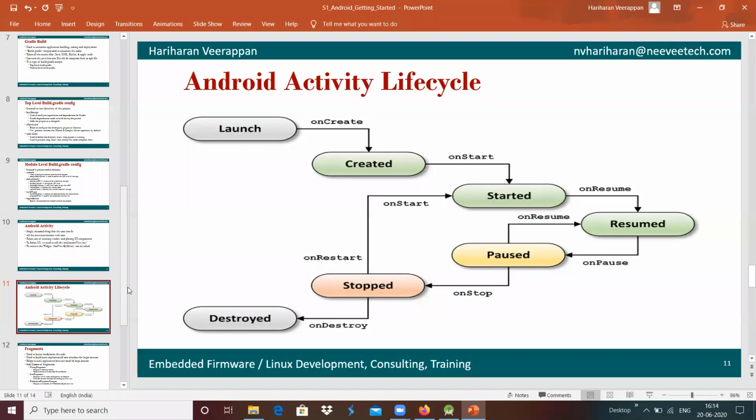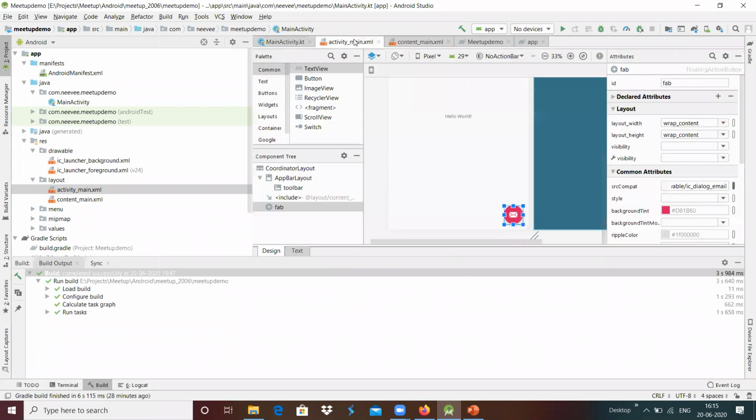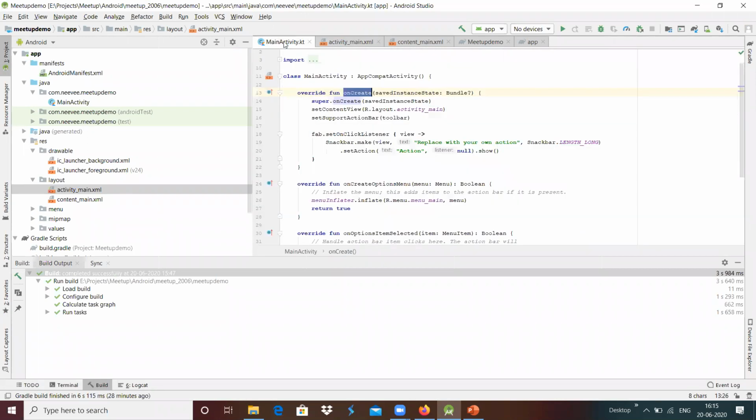This provides an Android activity lifecycle that is going to be implemented over here. We have onCreate overridden, the activity lifecycle's onCreate, and we have set the content view with our layout activity_main, with the Hello World and the mailbox icon activated. Maybe we will see how it runs.